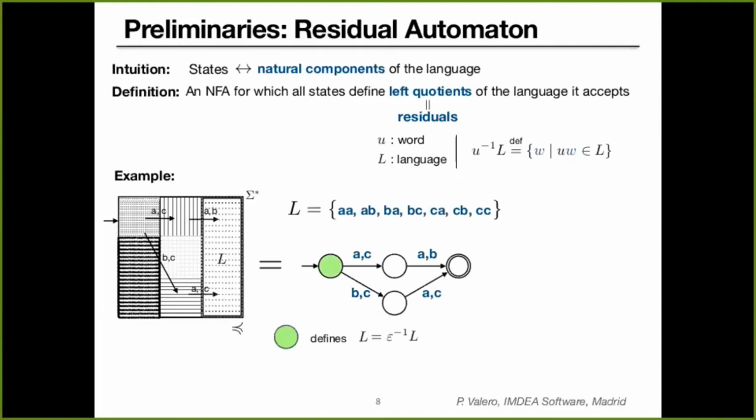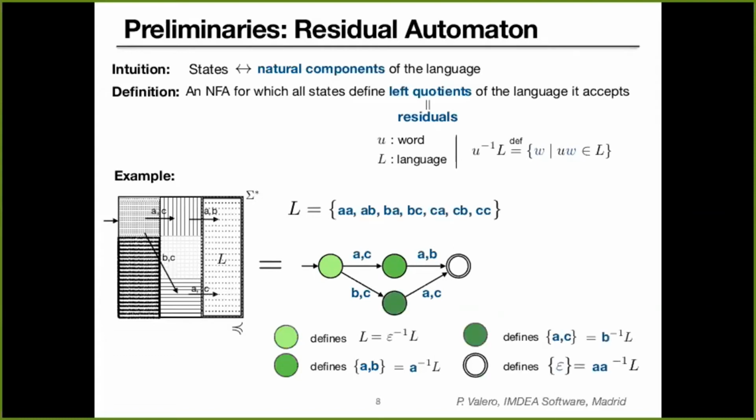For instance, this state defines the language L, which is the quotient for epsilon. This state defines the language AB, which is the quotient for A. Here we have the quotient for B, and finally the quotient for A. Therefore, this automaton is a residual automaton. However, it's clear that not all automata are residual.